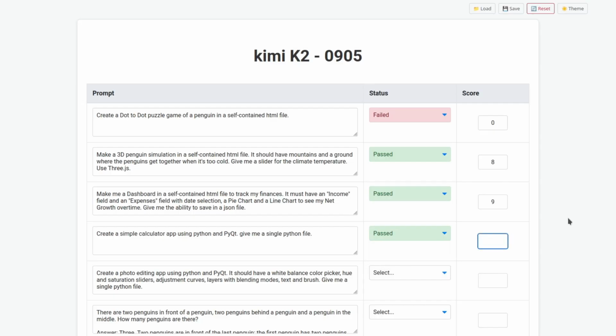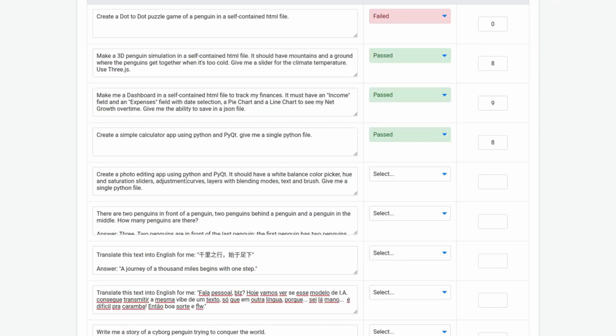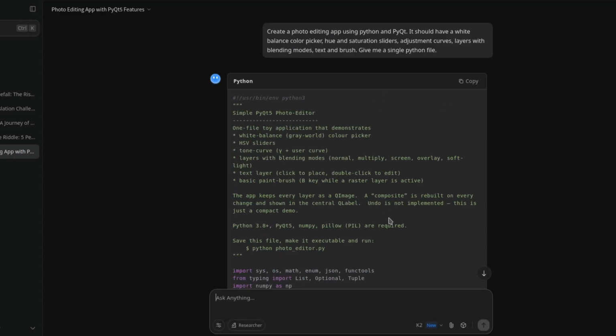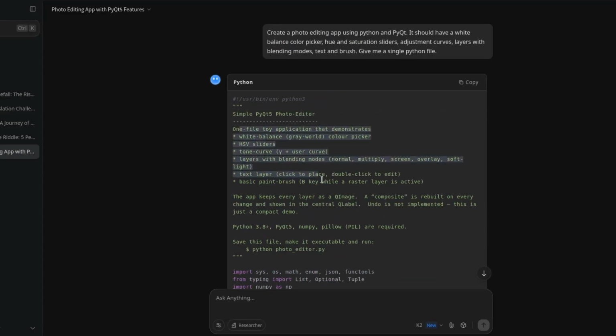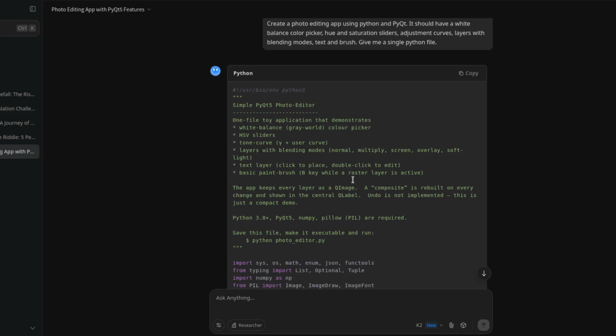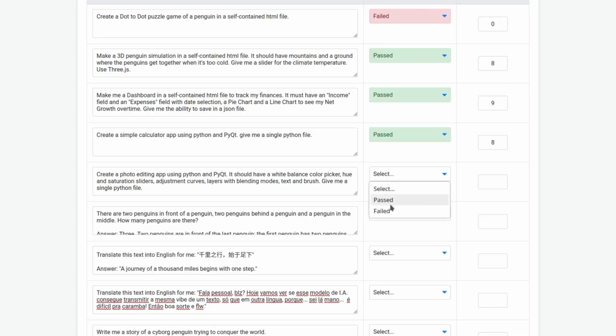I'm gonna give 8. Create a photo editing app using Python and PyQt. It should have a white balance color picker, hue and saturation sliders, adjustment curves, layers with blending modes, text and brush. Give me a single Python file. Okay, so it finished. It gave me some instructions on how to run it, which is good. I'm gonna copy the code. And it failed. It gave me an error. I'm not gonna retry this. So this is a fail.